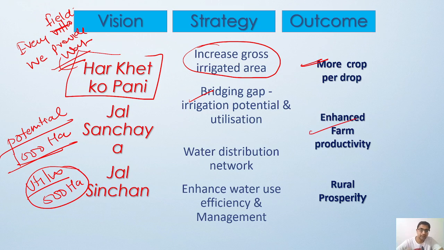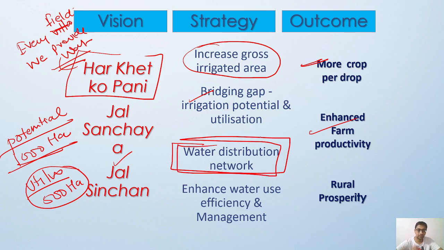Okay, then Jal Sichan means to irrigate. Based on that, we have to create a better water distribution network. Everywhere, irrigation water distribution networks, canals, ponds, lakes, everything has to be constructed. Then check dams and small check dams have to be constructed in order to properly distribute the water to the last farm in the village.